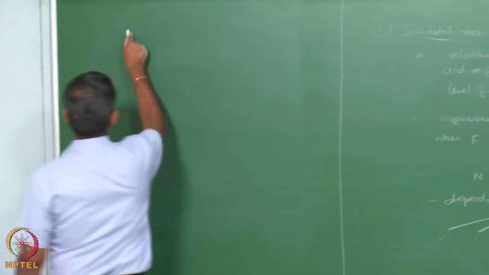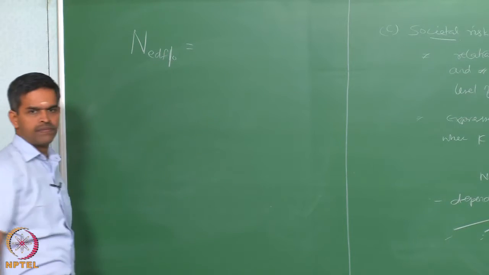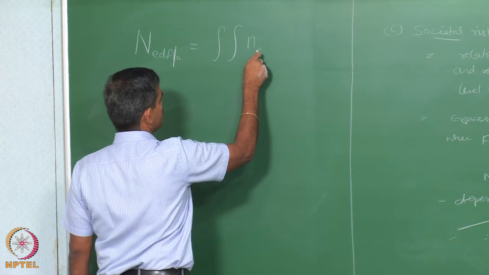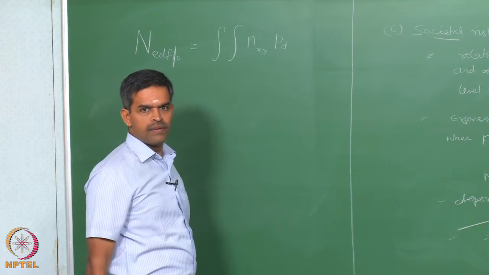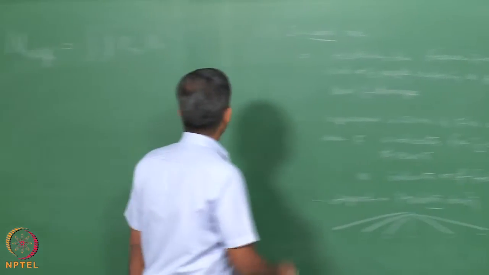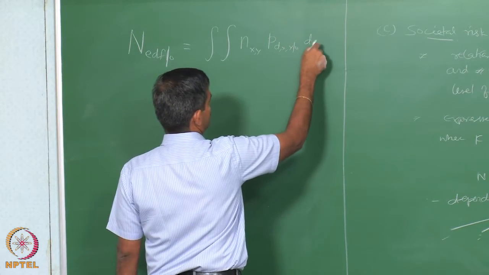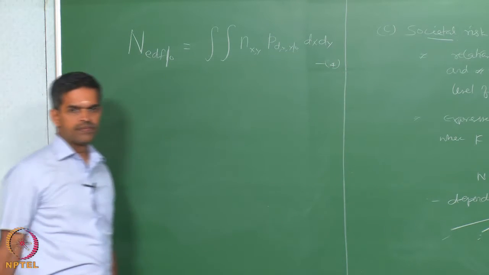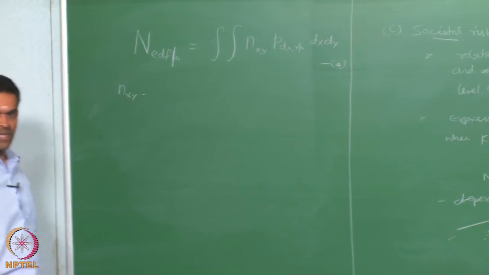Interestingly, the societal risk is given by the double integral of N x y, P, d x y, given O, d x d y. Equation 4, where N x y is the number of population per cell or grid considered.